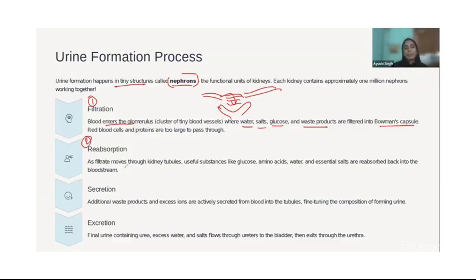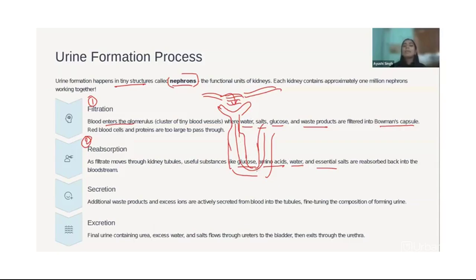Then there is reabsorption. As the filtrate moves through the kidney tubules, useful substances like glucose, amino acids, water and salts are reabsorbed. Through this tube is the loop of Henle and everything, which we will discuss later.